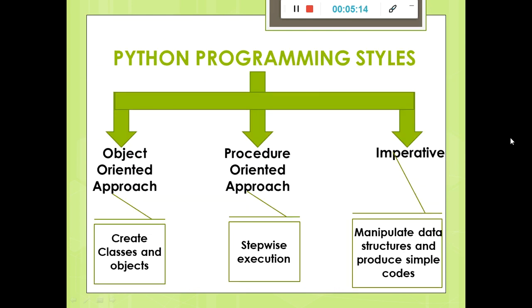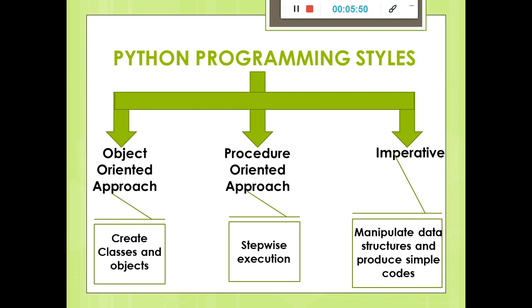And then Python programming styles: how Python works, what its programming style is. It can work in any of these approaches: object oriented approach, procedure oriented approach, and imperative approach. What is the meaning of object oriented approach? In this we can create classes and objects, means we can create separate classes for separate work, and if we want some of the text from that class, then we can grab it into the next class also. We use overloading, and we can recall it in our program.